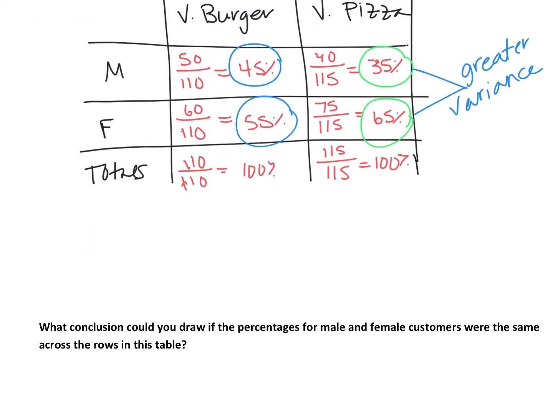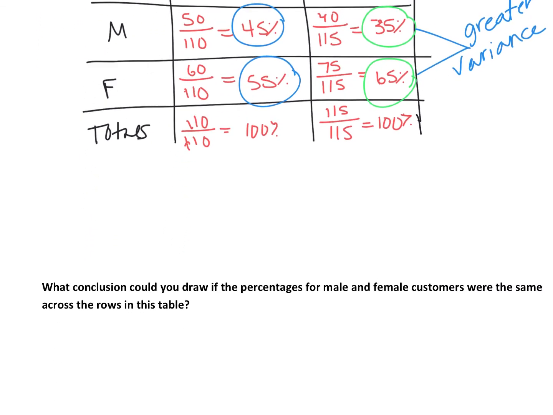All right, so our follow-up question down here. What conclusion could you draw if the percentages for male and female customers were the same across the rows in this table? So if the percentages were the same, of the customers who prefer veggie pizza, there is no significant difference between males and females when compared to the customers who prefer veggie burgers. So if percentages are the same going across, there would be no significant difference.